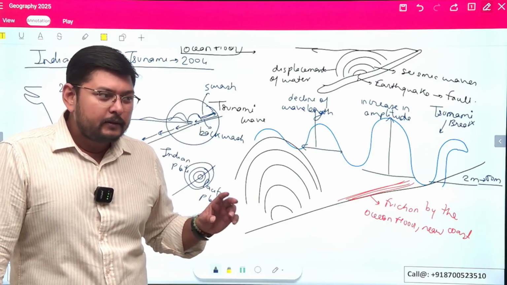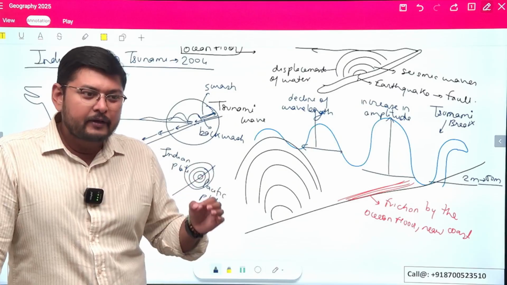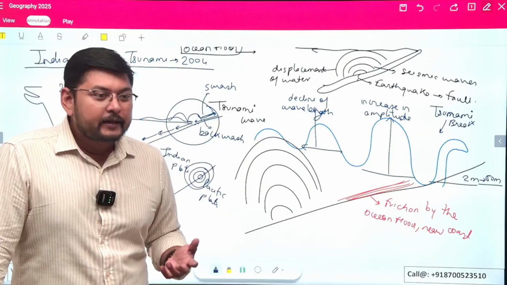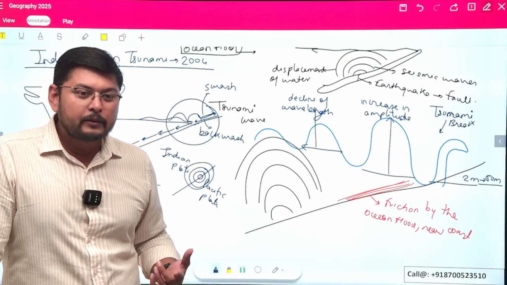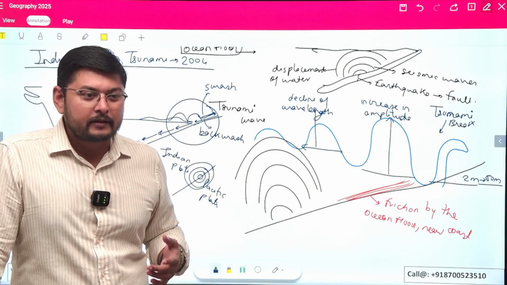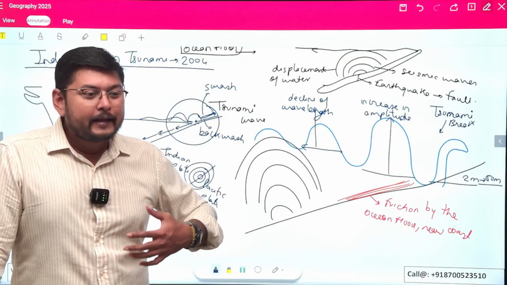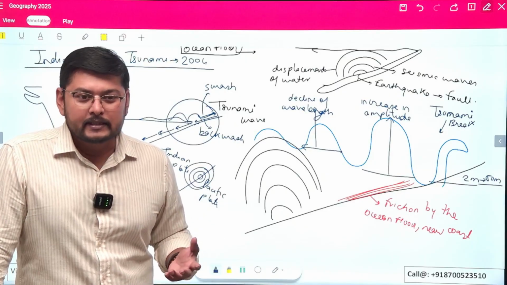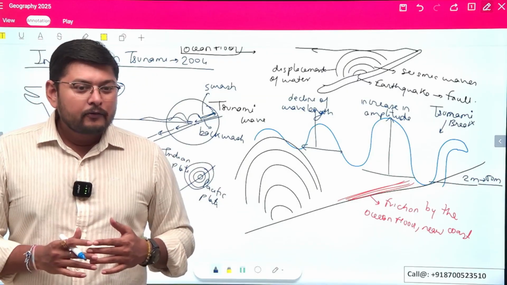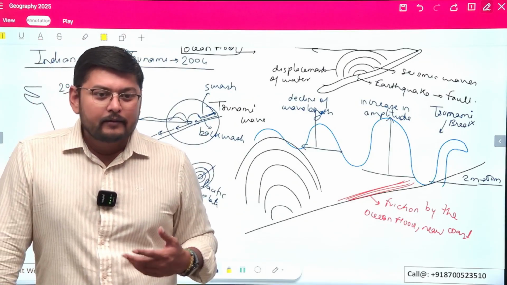I remember I was in 9th or 10th standard at that time. We were watching it live on TV, what had happened, what effects had taken place in the coastal areas, how the people were displaced, their homes were destroyed, their agricultural fields were destroyed. They didn't have electric power supply, they didn't have water to drink, they didn't have healthcare services, and so many people were affected, and the availability of hospitals and clinics was so low that the people were not getting medical help.